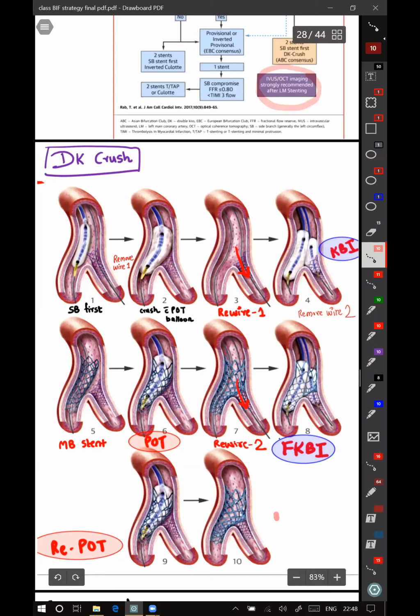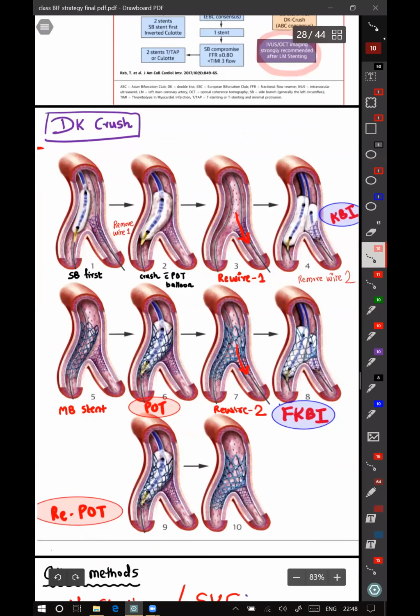Crush is only once. Yeah, that side branch crush is only once. Side branch stent. Okay. It is not actually a crush, it is just flushing with the vessel wall. It is getting minimally crushed there. Okay.